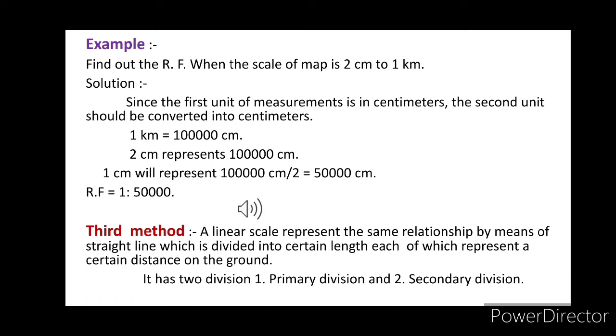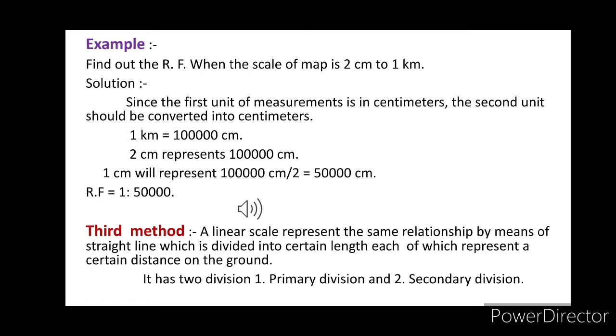Now I give you an example of the second method. Find out the RF when the scale of a map is 2 cm to 1 km. In the solution, the first unit of measurement is centimeter, so the second unit should be converted into centimeter. You already know 1 kilometer represents 1 lakh centimeters, and here 2 centimeters represent 1 lakh centimeters. So 1 centimeter will represent 1 lakh divided by 2. So the answer is 50,000. So the RF is 1:50,000.